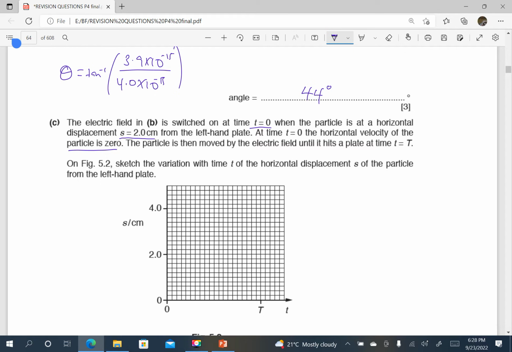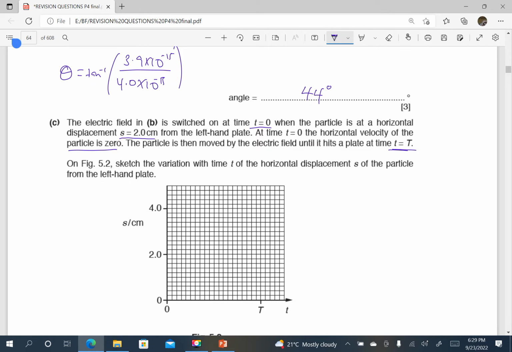But remember, the displacement is 2.0 at t equals to 0. The particle is then moved by the electric field until it hits a plate at time t equals to t.